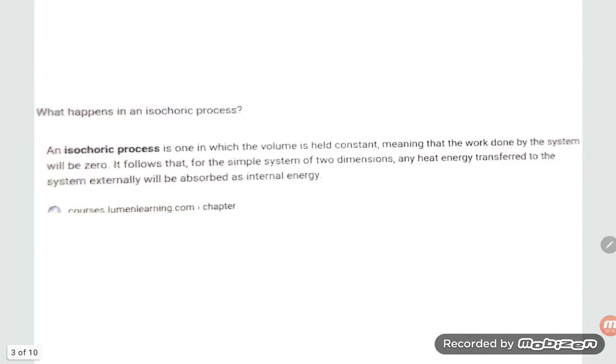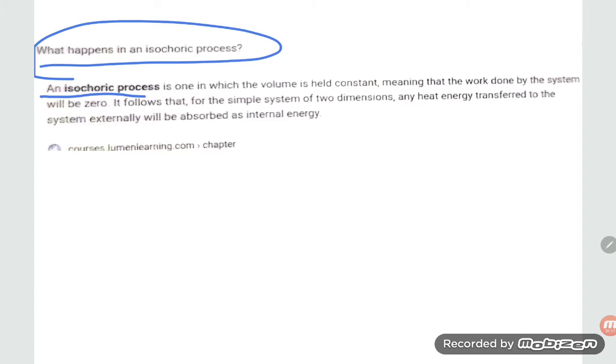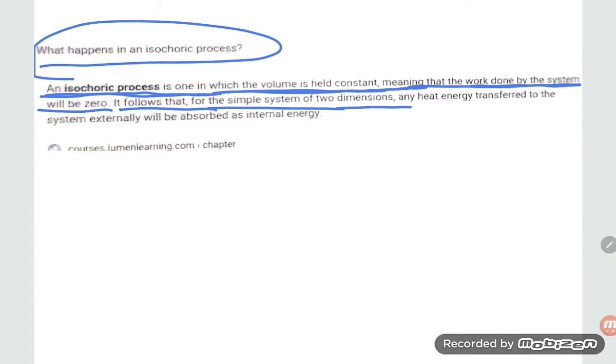Okay. So next one, what happened in an isochoric process? An isochoric process is one in which the volume is held constant, meaning that the work done by the system will be 0. It follows that for a simple system of two dimensions, any heat energy transferred to the system externally will be absorbed as internal energy, right?